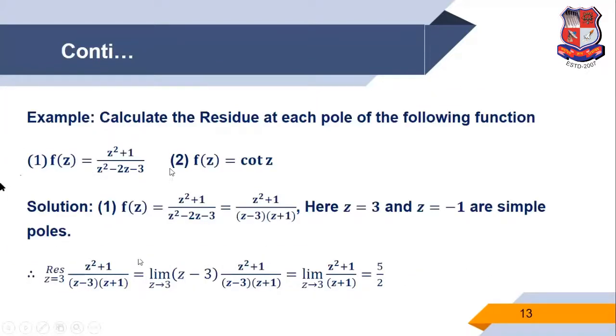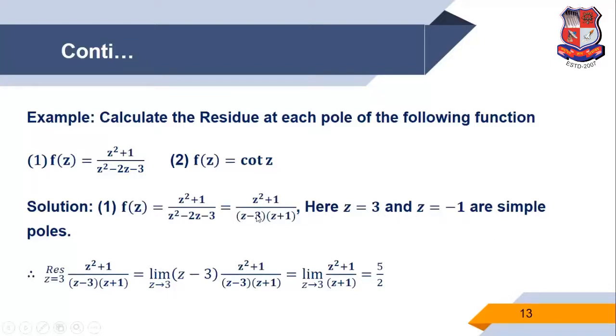Similarly, we consider another example. f of z is (z square plus 1) upon (z square minus 2z minus 3). In this example, the denominator term is not in factor form, it is in polynomial form. So obviously, first we convert it into factor form. So we get (z minus 3)(z plus 1). So therefore, this function has two simple poles. One is z is equal to 3 and another is z is equal to minus 1.